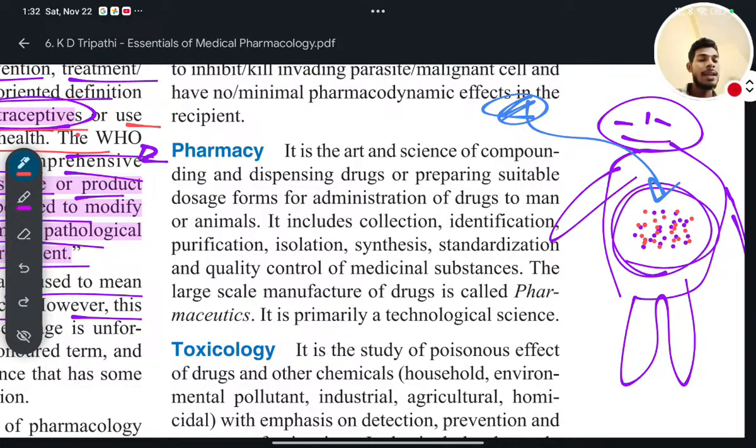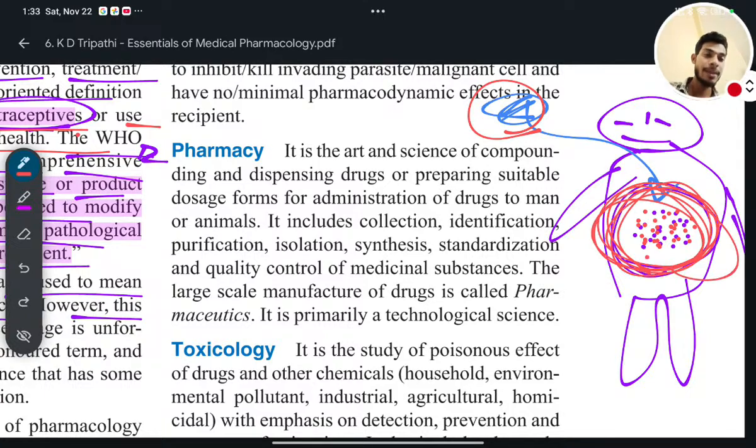Yes or no? Now, if this drug shows its effect on the pathogen, but along with that it is showing maximum effect on my cell also, my body cell, the host cell,